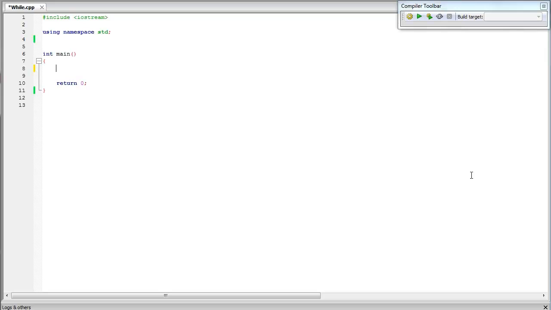A while loop is like a for loop, but only with two less things. The while loop structure is like this: while, and only one thing goes in here, and that is the condition.